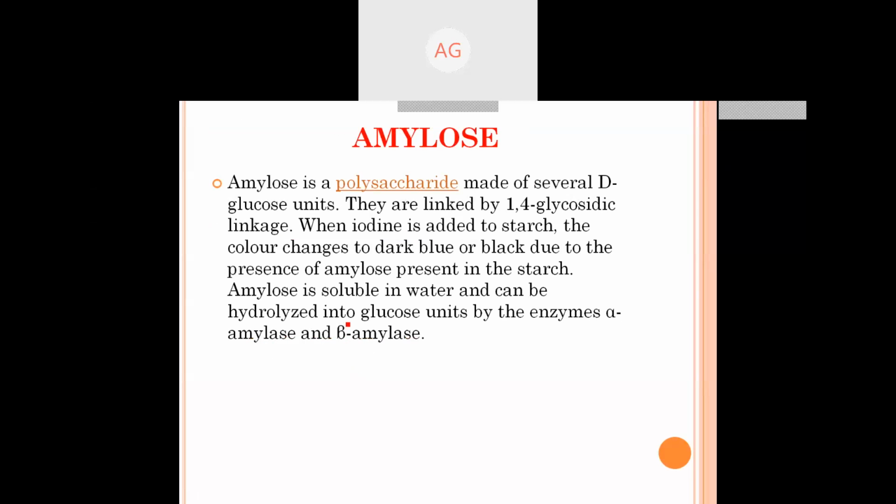Now amylose. Amylose is a polysaccharide made up of several D, meaning dextro, glucose units. We have earlier talked about all these terms. They are linked by 1,4 glycosidic linkage. When iodine is added to starch, the color changes to dark blue to black due to the presence of amylose in the starch. You conduct this biochemical test in the laboratory for the identification of starch. Amylose is soluble in water and can be hydrolyzed into glucose units by the enzymes alpha amylase or beta amylase.